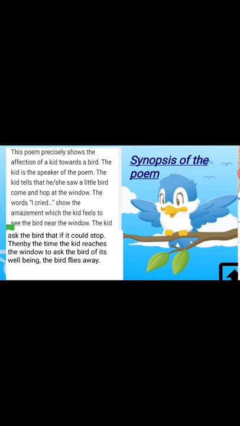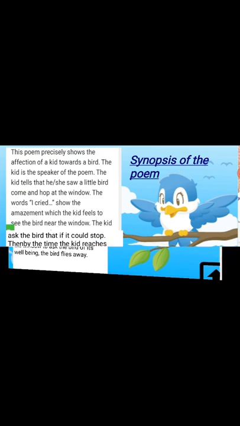The words I created show the amazement which the kid feels to see the bird near the window. The kid asks the bird if it could stop. Then, by the time the kid reaches the window to ask the bird of its well being, the little bird flies away. So, let's see.